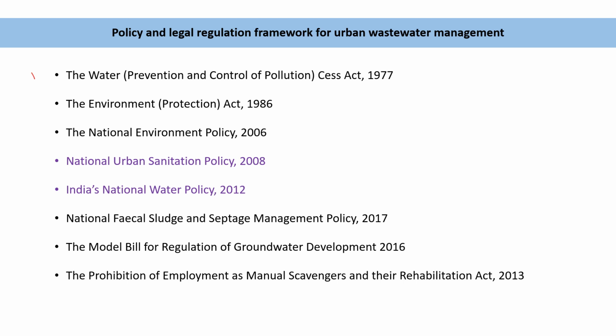The first one is the Water Prevention and Control of Pollution Cess Act 1977, the Environment Protection Act 1986, National Environment Policy 2006, National Urban Sanitation Policy 2008, India's National Water Policy 2012, National Fecal Sludge and Septage Management Policy 2017, the Model Bill for Regulation of Groundwater Development 2016, the Prohibition of Employment as Manual Scavengers and their Rehabilitation Act 2013,